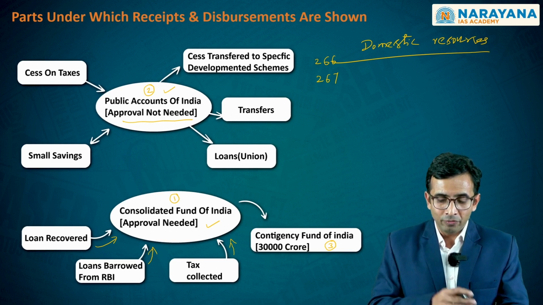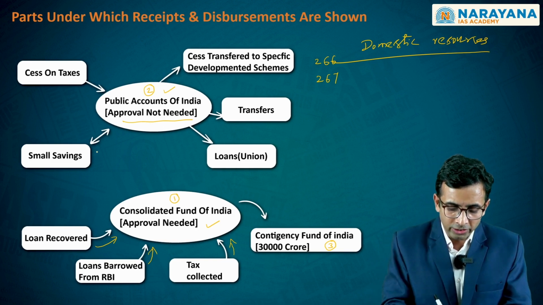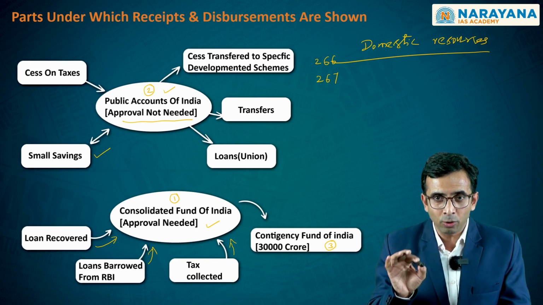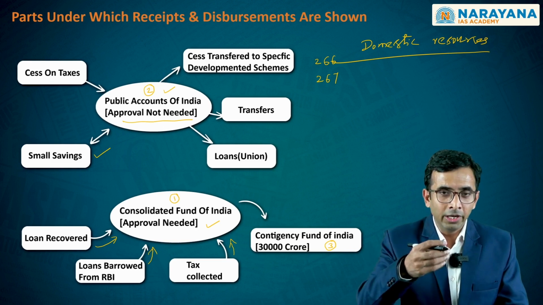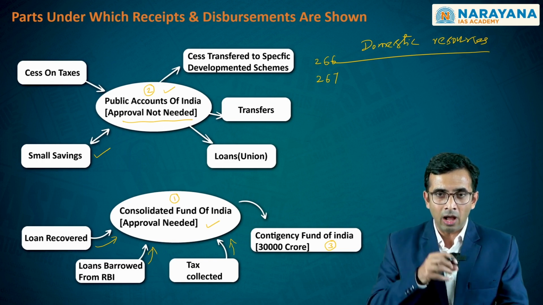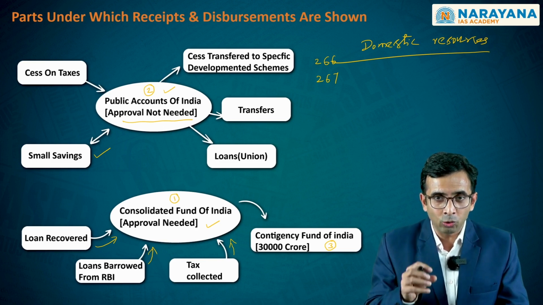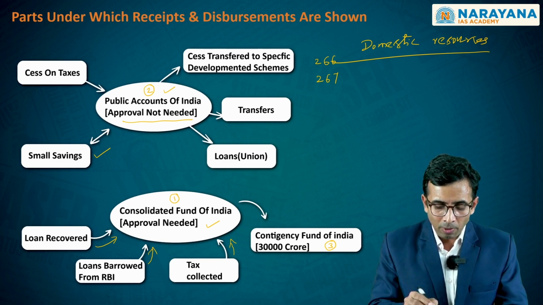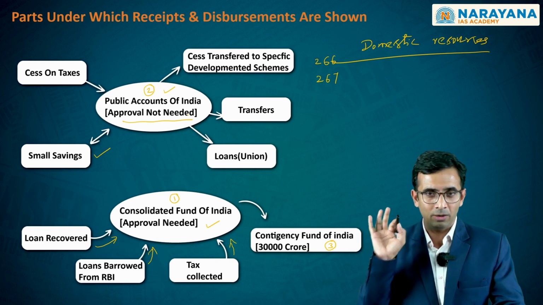On the other hand, there are the monies that have been disbursed into the Public Account of India, which includes what is referred to as small savings, and most importantly, these small savings constitute the backbone of this Public Account of India. When the maturity period arrives and the individual who has deposited this money demands it back upon such maturity, then there should not be any hiccup in making sure that this demand is met. It is this particular reason which has kept the Public Account of India away from the requirement of approval from both the houses of Parliament.